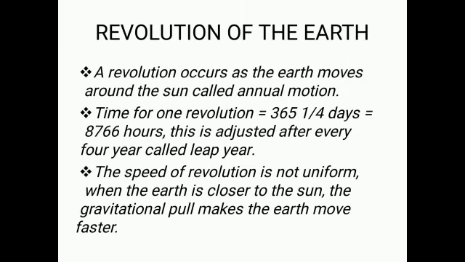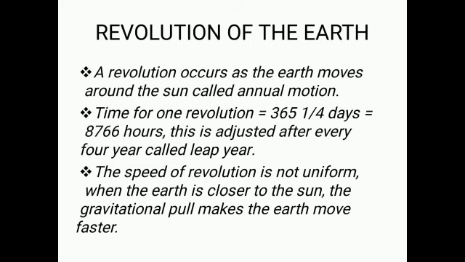Now coming to the revolution of the earth. A revolution occurs as the earth moves around the sun, called the annual motion. The time for one revolution is 365 1/4 days, 8,766 hours. This is adjusted after every 4 years, which is called the leap year. The speed of the revolution is not uniform.